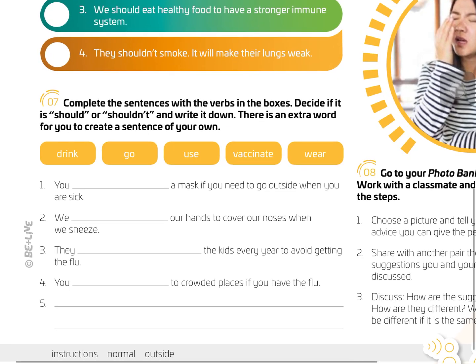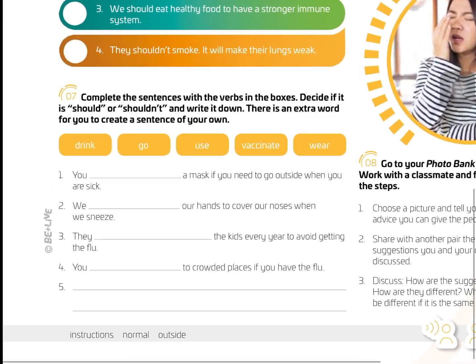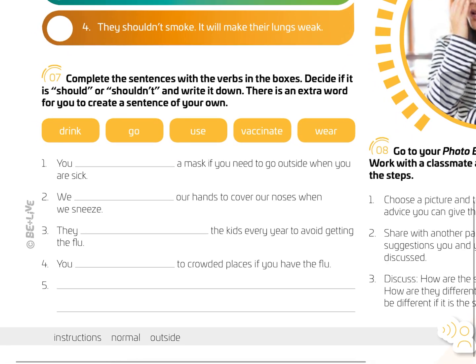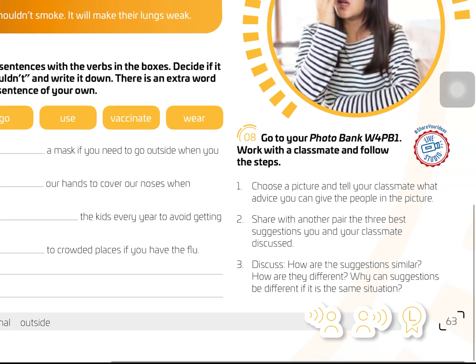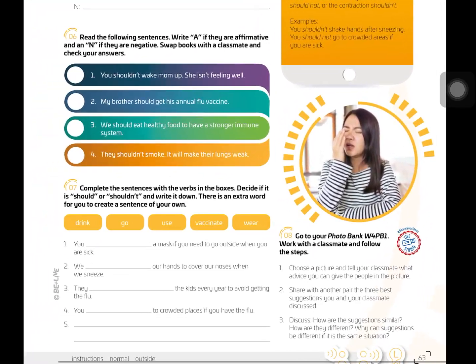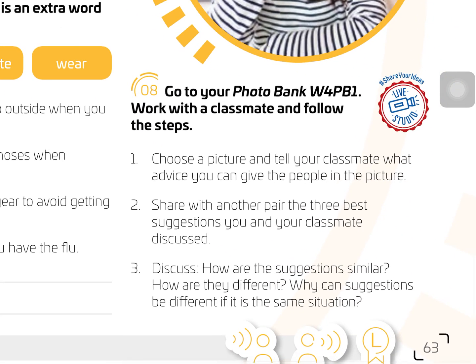Exercise 6. Read the following sentences and write A if they are affirmative and N if they're negative. Swap books with a classmate and check your answers. We are going to do this exercise in the virtual class. Okay, we are going to compare these answers with another person.